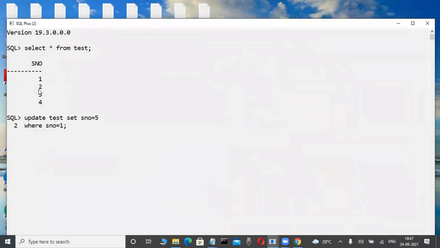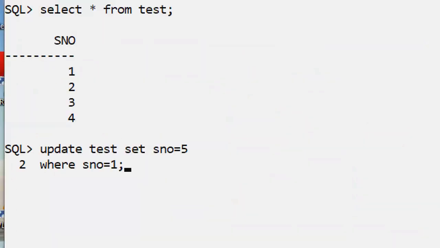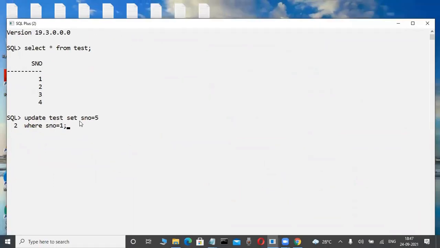Suppose these are the commands. Now check it out. I try to change 1 into 5. Is it possible or not? Observe it practically here. I am using the update command. Whenever I use the update command, where will that data be affected? In the memory area. Now check it out. 1 row updated. Just observe it here, some transaction for the future.